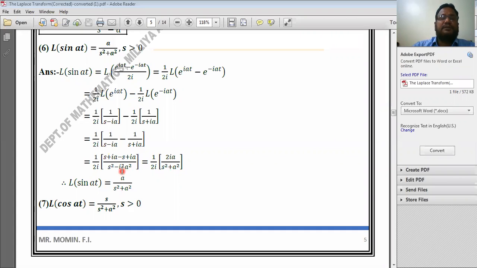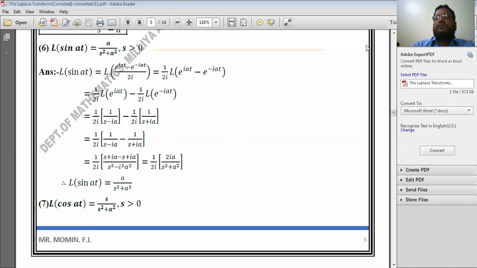In the denominator, this i square is nothing but minus 1. Therefore this minus and this minus become plus, so the result is s square plus a square. Now this 2i cancels with this 2i. Finally, I have got this result: Laplace transform of sine of at is equal to a divided by s square plus a square.